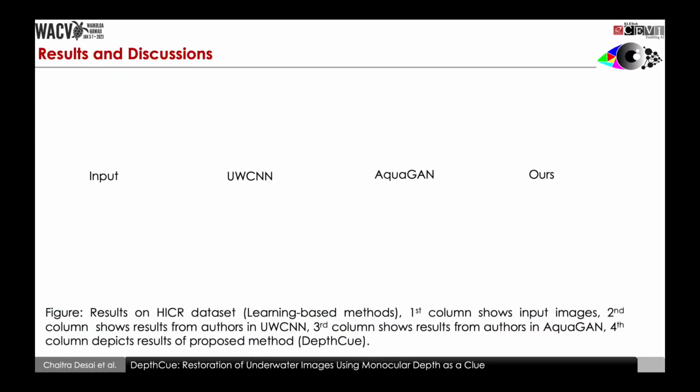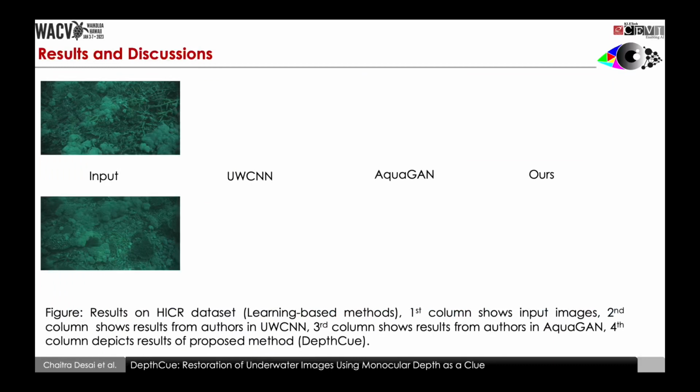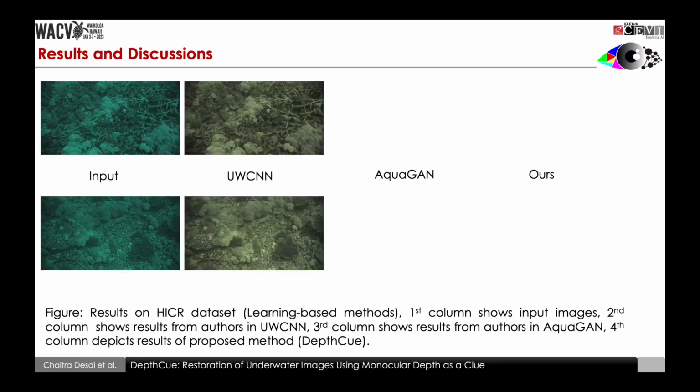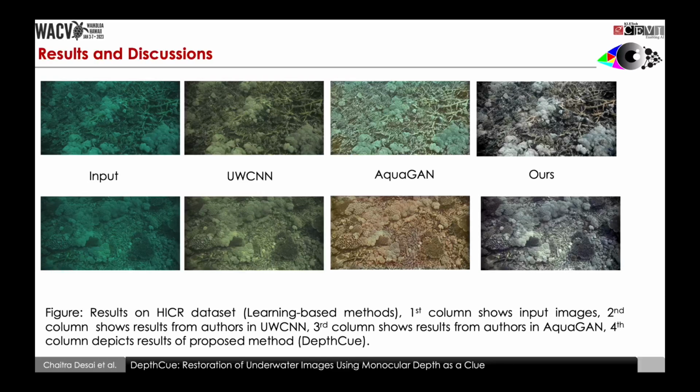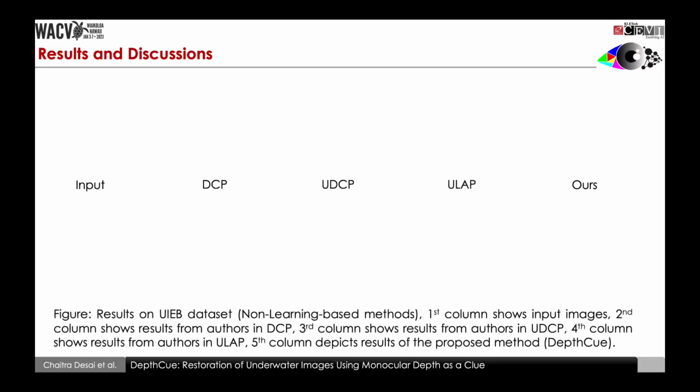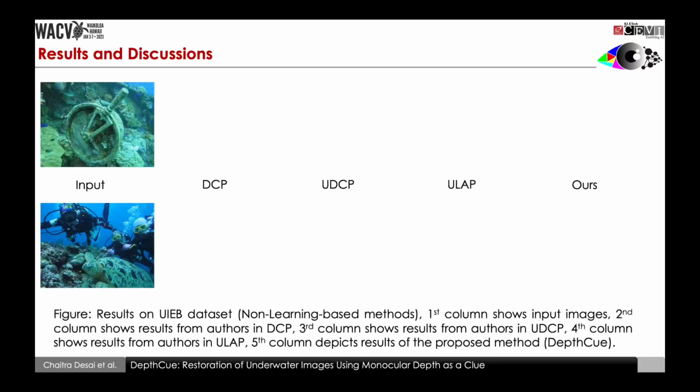Here we show the results of restoration in comparison with learning-based SOTA methods on the HICR dataset. The first column corresponds to the input images. The second column shows the results from the UWCNN method. The third column shows the results from AquaGAN, and the fourth column shows the results of the proposed methodology DepthCue. It is apparent from the figure that providing depth as a parameter, which acts as additional information, improves the restoration.